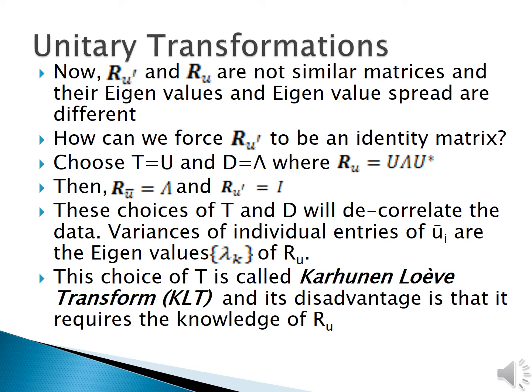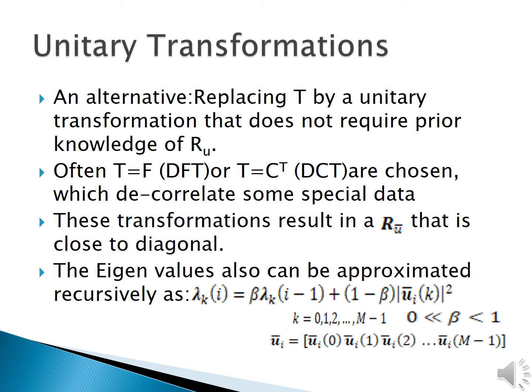This choice of T is known as the KL transform, and it still has one disadvantage: it requires the knowledge of R_U. In the KL transform, we need the knowledge of R_U, and the unitary transform comes from the eigenvalue decomposition of R_U. But we can try an alternative, that is replacing T by a unitary transform that does not require the prior knowledge of R_U.